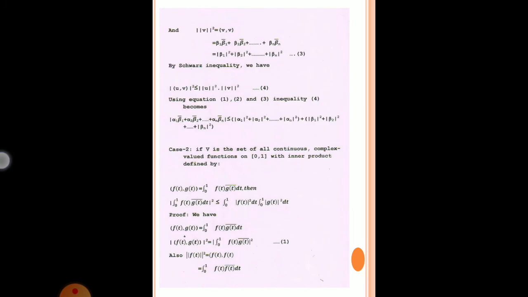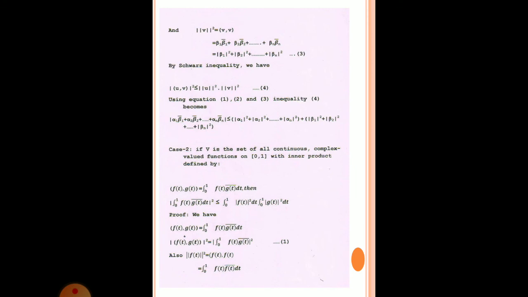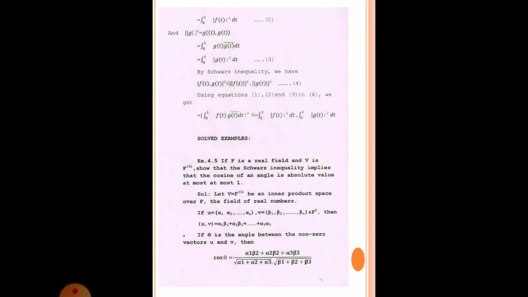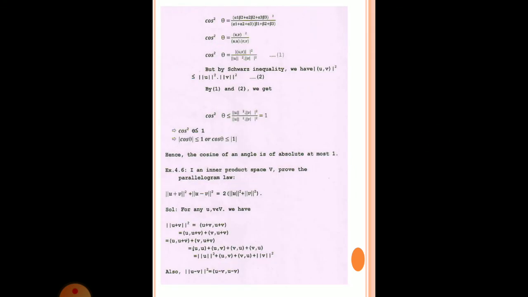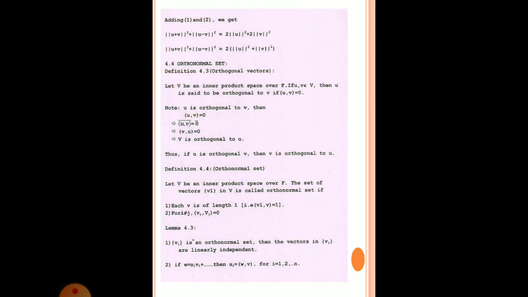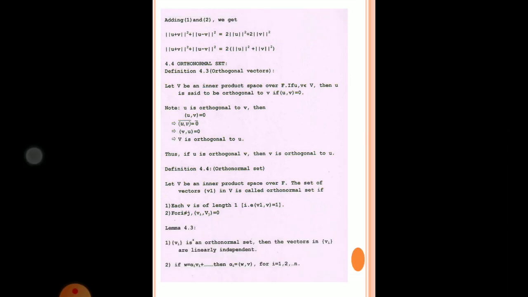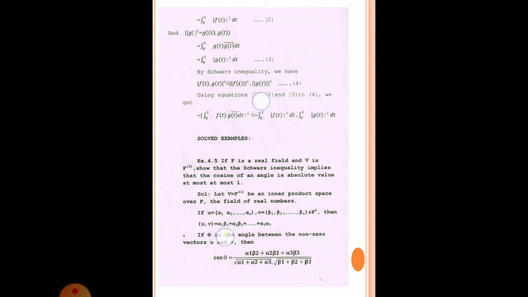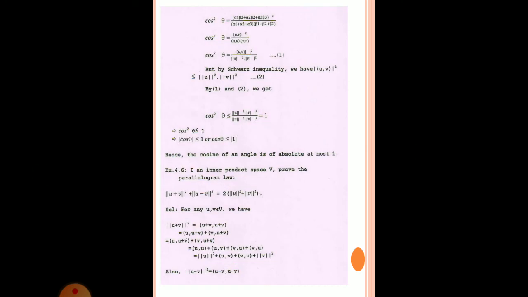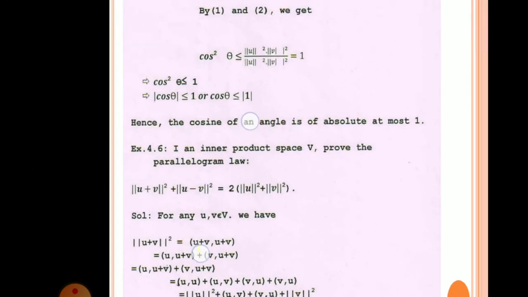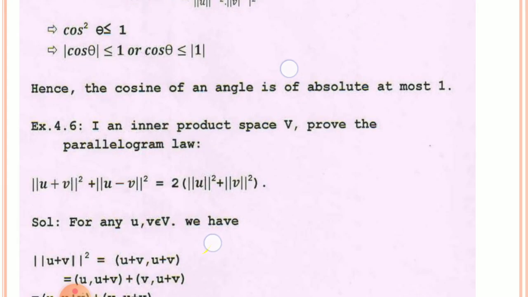Then we shall conclude with this, our today's lecture. Next article is orthogonal sets. Only you have to remember one result. I am trying to see where. Okay, I will get this.